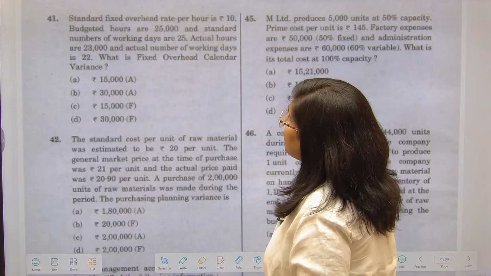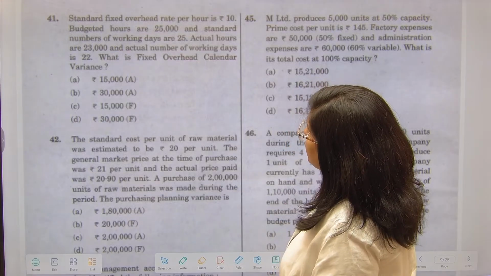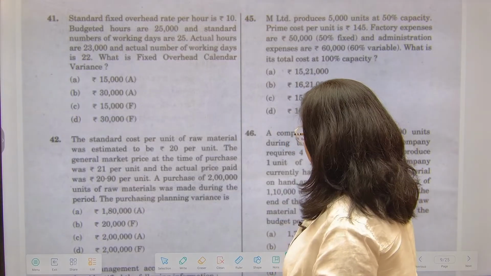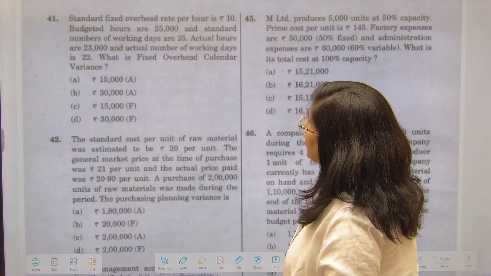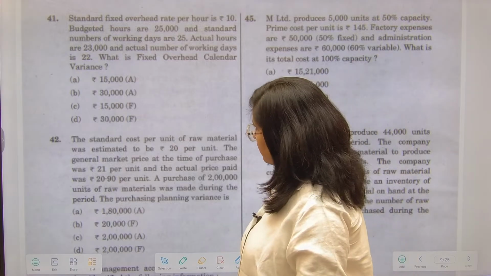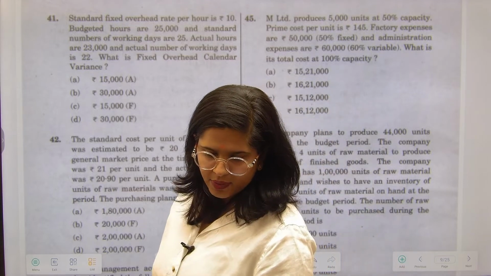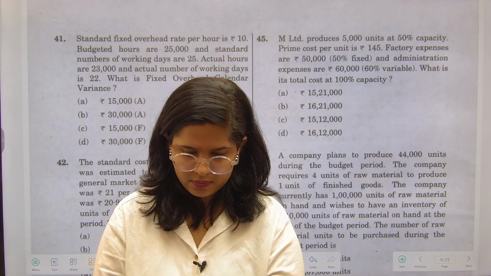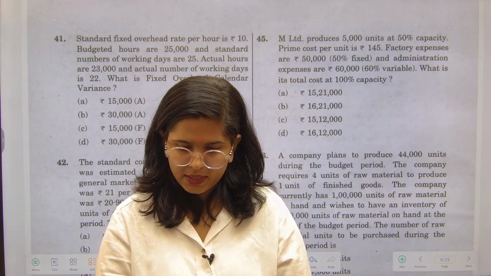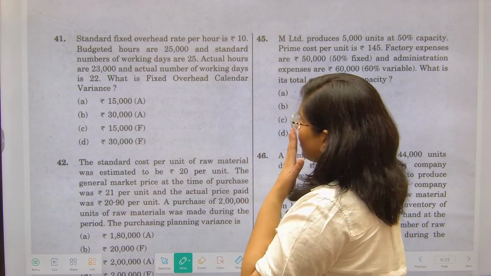Yes, the standard fixed overhead rate per hour is 10. Budgeted hours 25,000 है. The clarity is not very much clear, but yes, you can see.